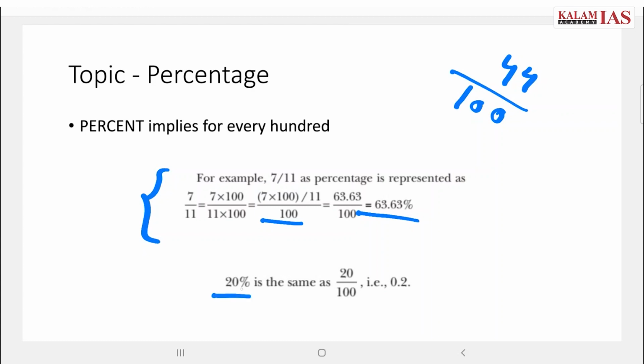20% is the same as 20 by 100, that is 0.2. As you can see, 20 by 100 will be 1 by 5, or you can directly see 0.2.